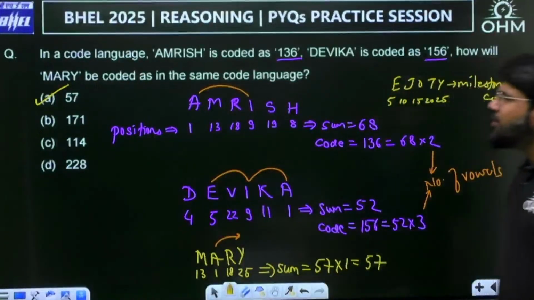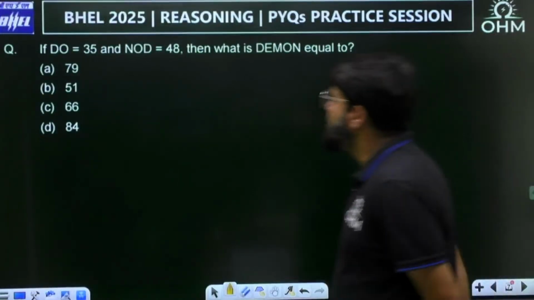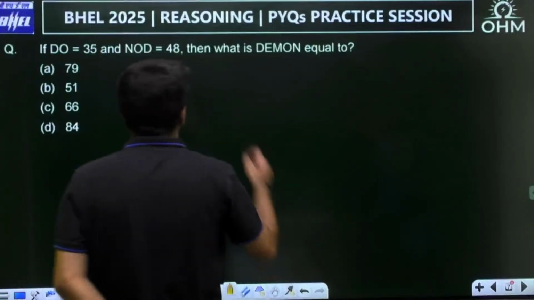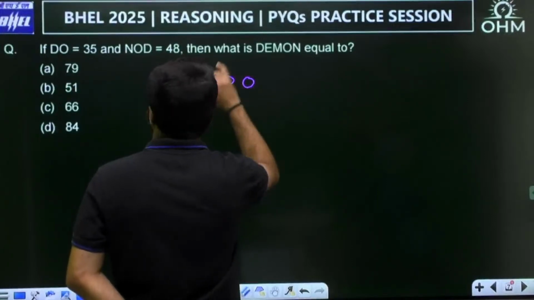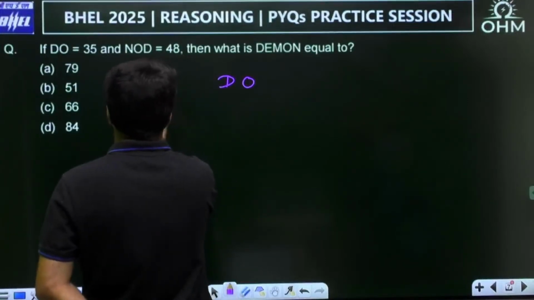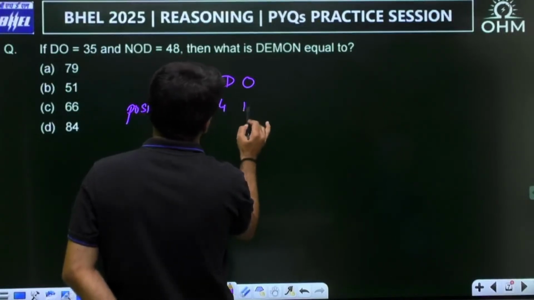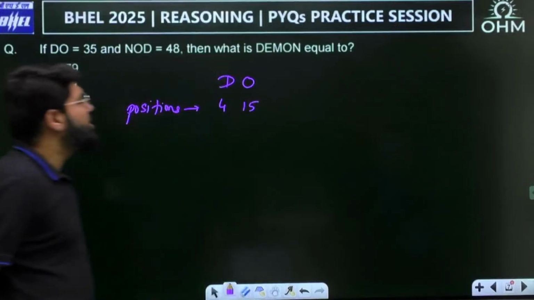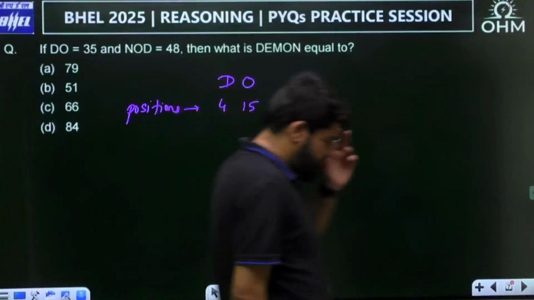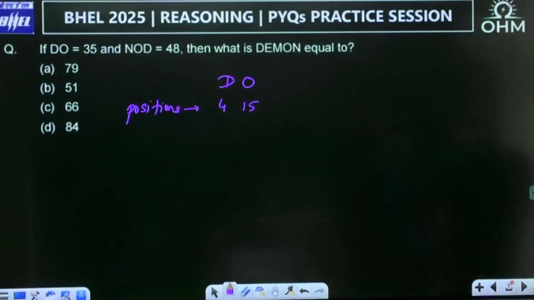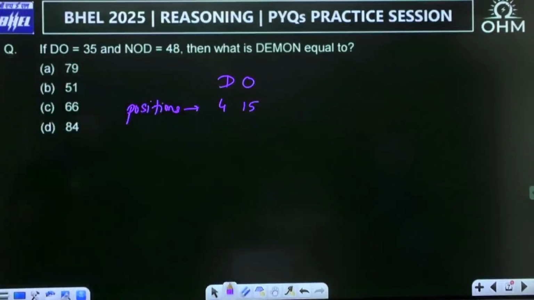Okay, next one. Again, coding based. If DO is coded as 35, NOD is equal to 48, then what is Demon equal to? My idea is that whenever alphabets are coded to numbers, the position will definitely come into action. D is 4 and O is 15. But 15 plus 4 is 19, 15 into 4 is 60. So that won't work. Addition, multiplication, even subtraction won't work.